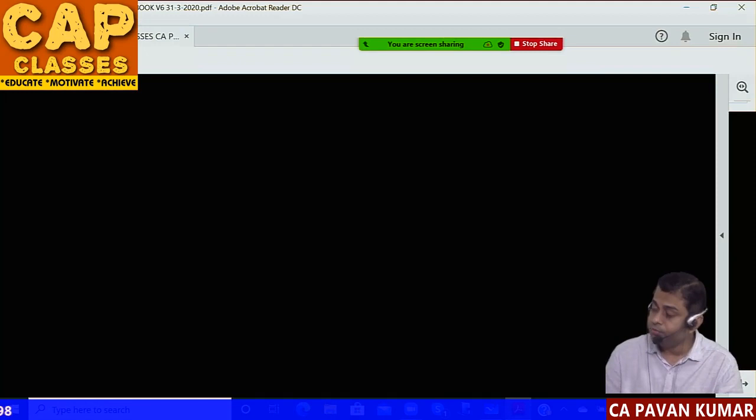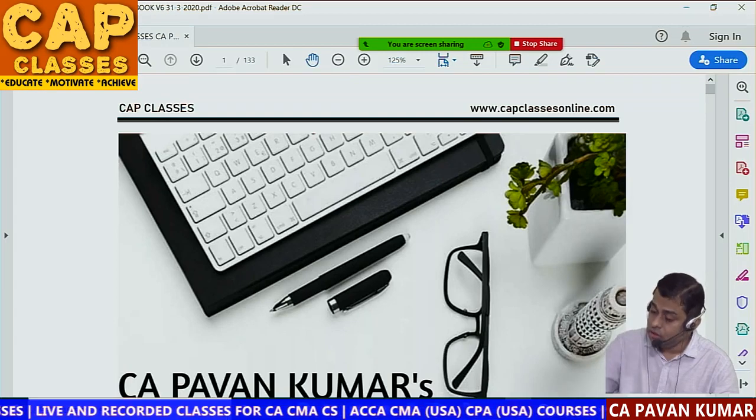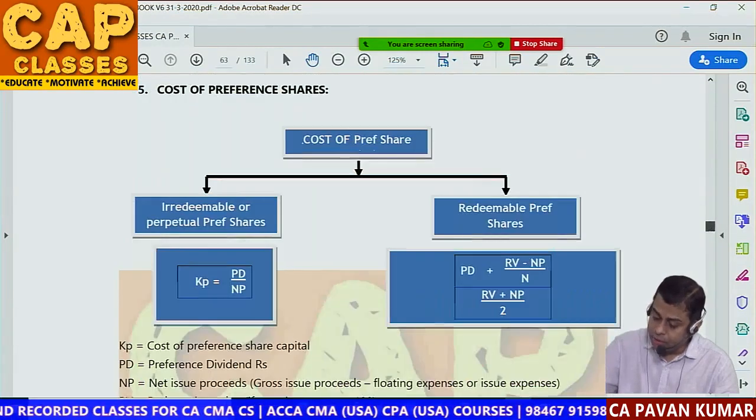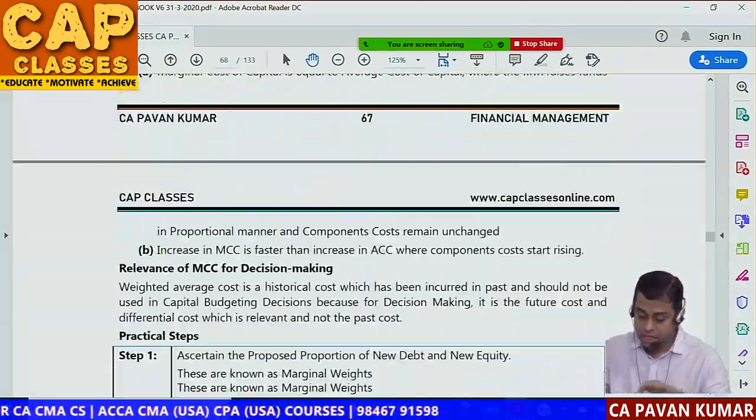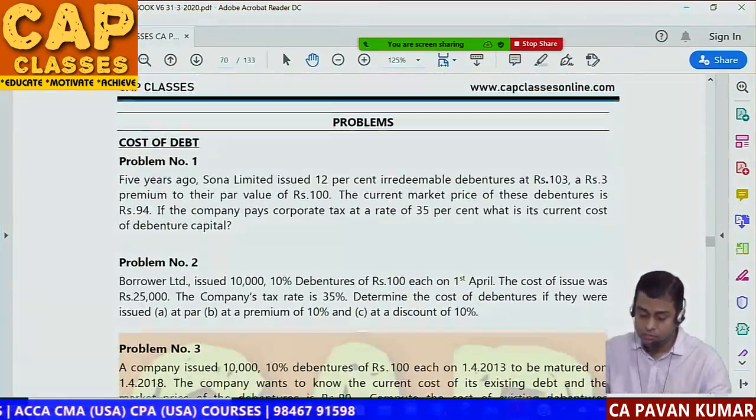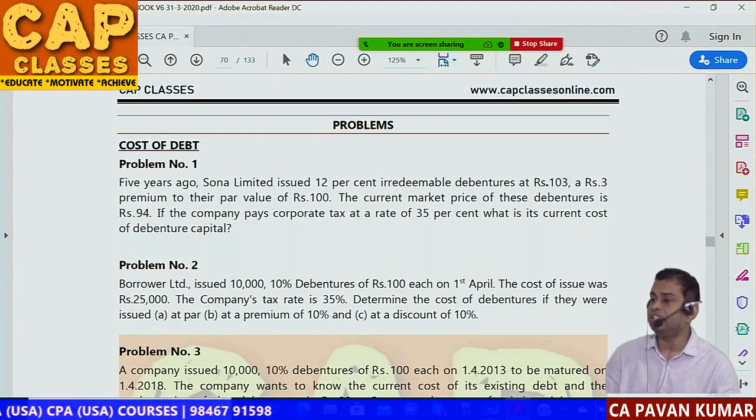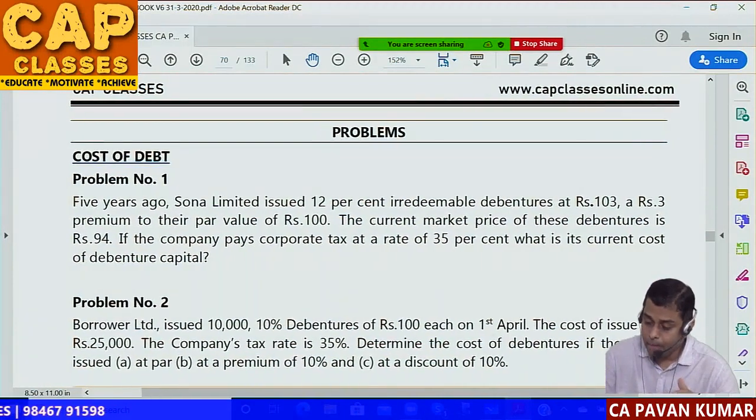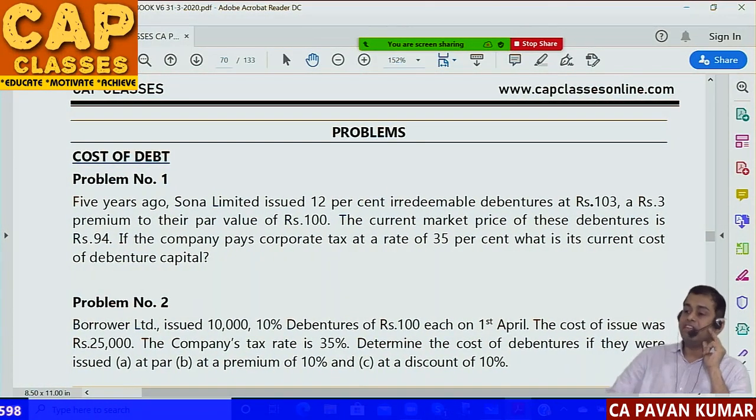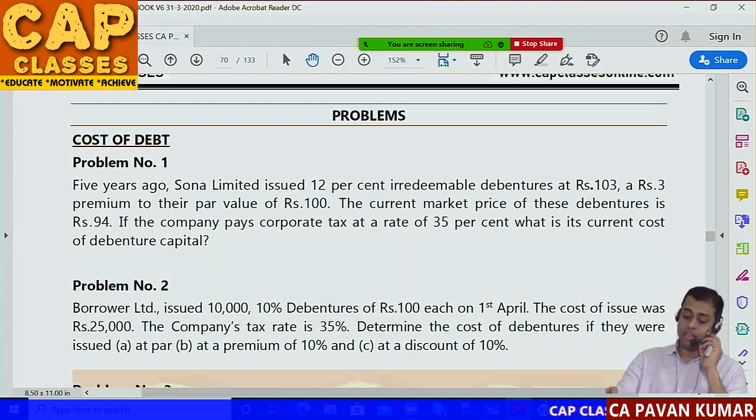So shall we continue? What is the page number in your textbook? Go to the cost of capital chapter, page number 70. Page number 70. So guys, open page number 70 in the textbook. We are starting with problem number 1.